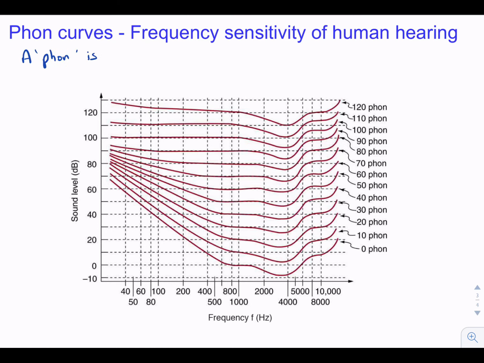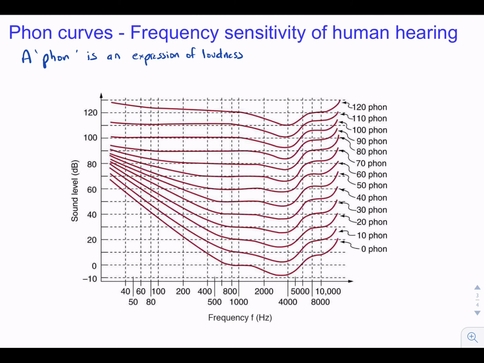A phon is an expression of loudness. Phons are different to decibels, as a phon is a unit of loudness and a decibel is an expression of relative intensity. The purpose of these curves is to quantify the effect of frequency on the perceived loudness of different frequencies or tones. The curves were determined by having large numbers of people compare the loudness of sounds at different frequencies and sound intensity levels.